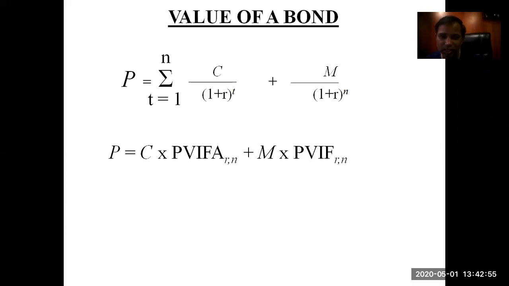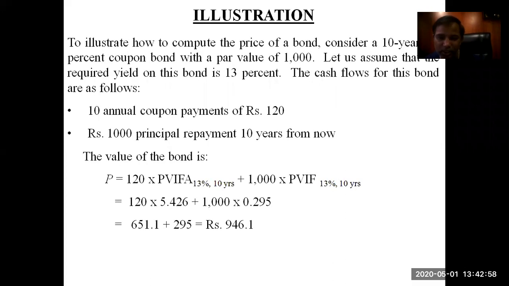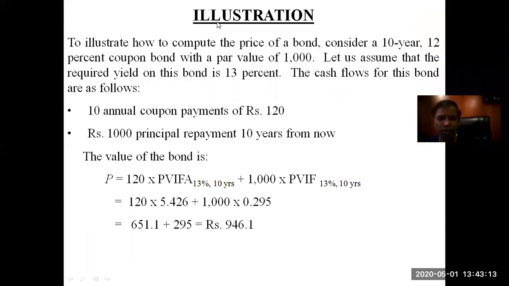Let's go with an example to understand this concept. To illustrate how to compute the price of a bond, consider a 10-year, 12% coupon bond with a par value of 1,000. Par value is nothing but the maturity value, the price at which the bond will mature. Let us assume that the required yield on this bond is 13%. That means r is 13%.